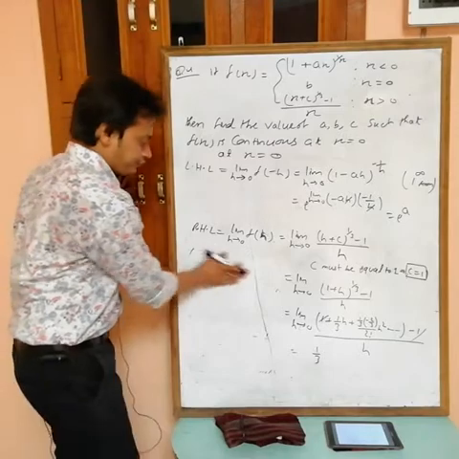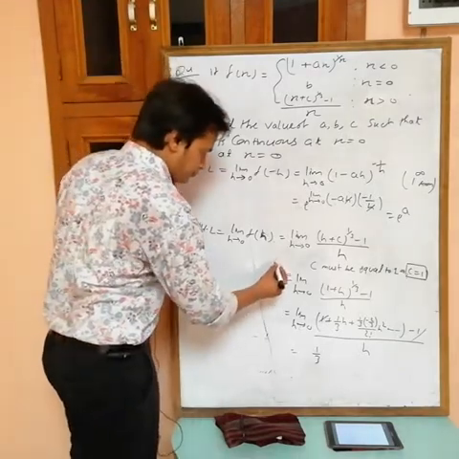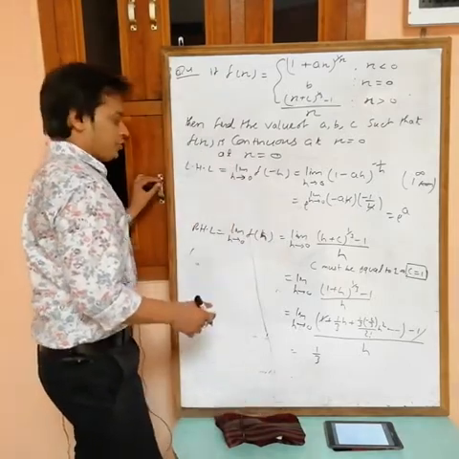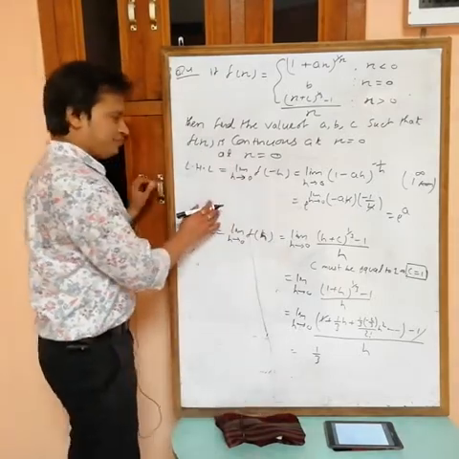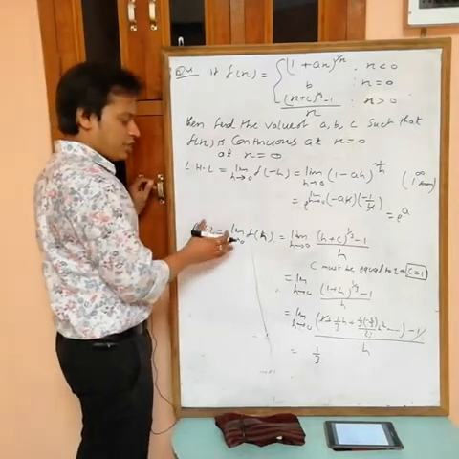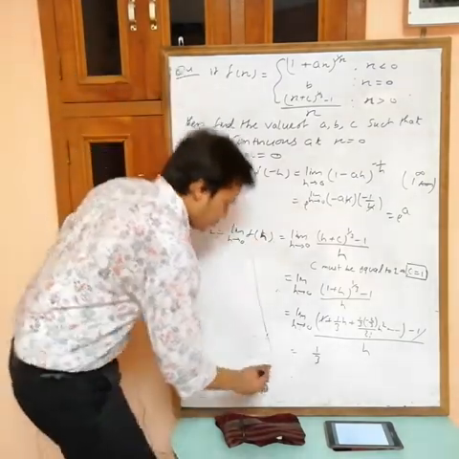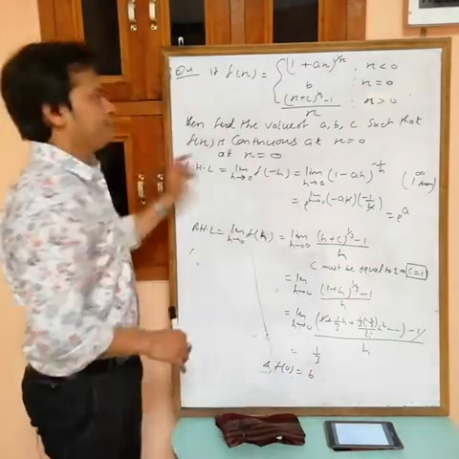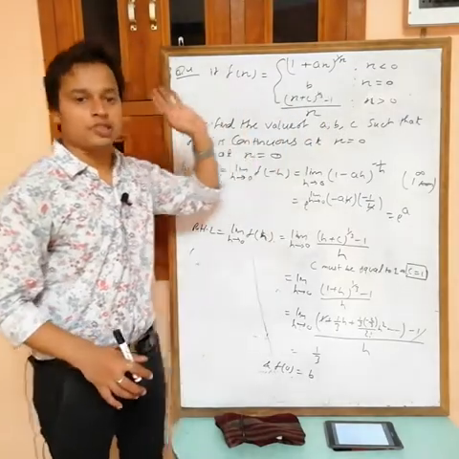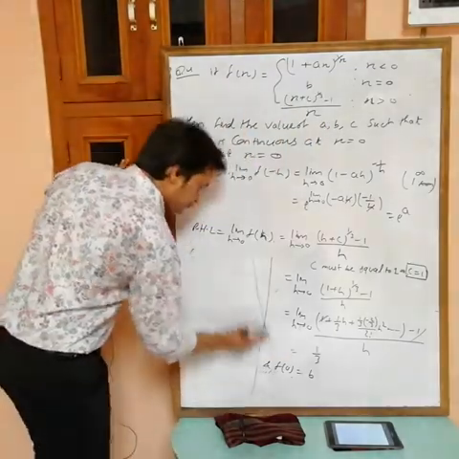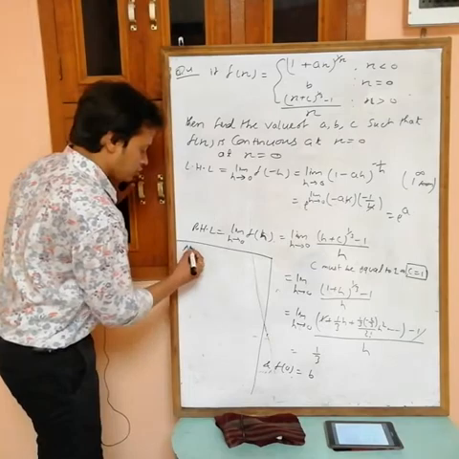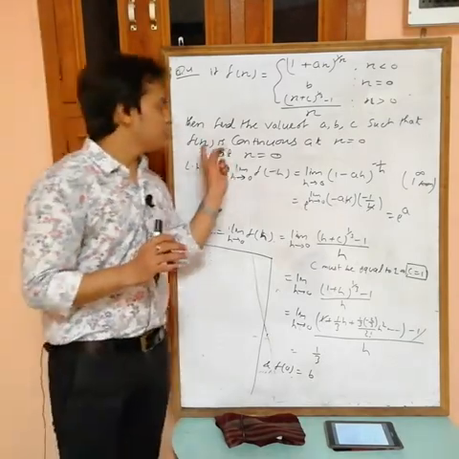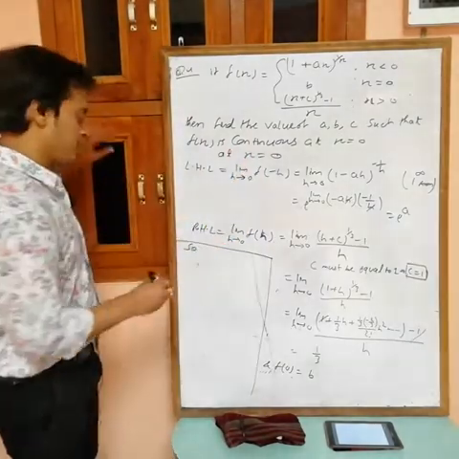Now f(0). Here I can write, before LHL, RHL, f(0) equals to b. At x equals to 0, the value of f(x) is equal to b. So find the values of a, b, c so that the function is continuous at x equals to 0.